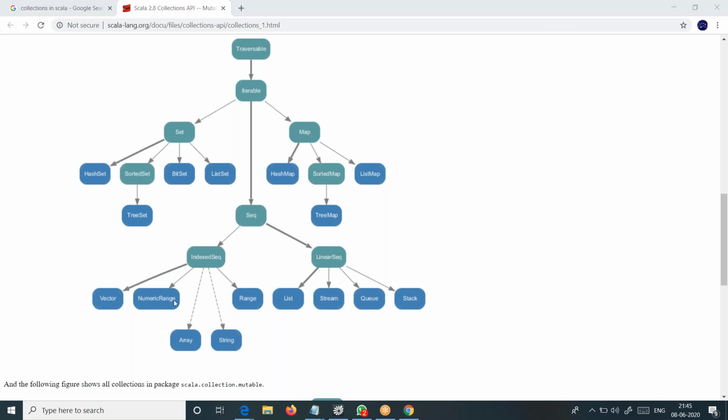So that is the point. Now we have already finished all this. Array, string is done, and we have seen the same methods, but of course we didn't apply map and all that stuff. Still, now you can apply all that. If you ask me how, it is because these methods are coming from traversable and iterable and sequence and indexed sequence. They can be applied on these implementation classes. By default, most of the methods are coming from traversable or iterable, and a few methods specific to sequence and specific to linear sequence are implemented on these classes.